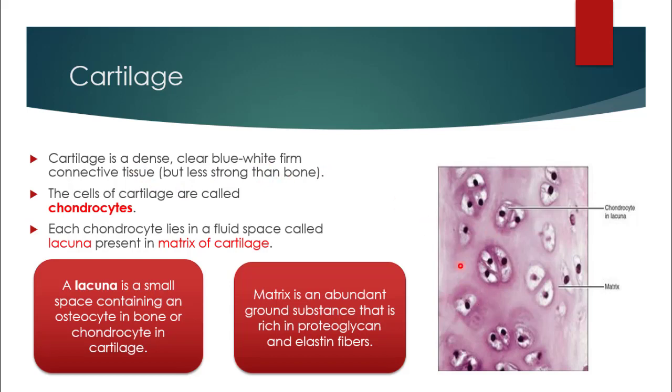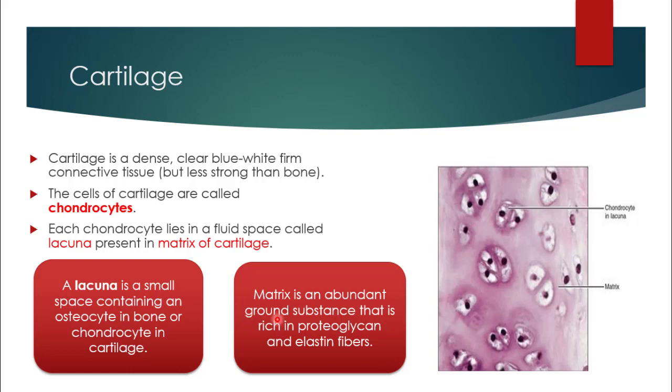Here is a microscopic picture of cartilage. The cells of cartilage are called chondrocytes. Each chondrocyte lies in a fluid space called lacuna present in the matrix of cartilage. Here is the chondrocyte in lacuna and this portion is called matrix. Now first of all, what is lacuna? A lacuna is a small space containing an osteocyte in bone. Osteocytes are the cells of bone, or chondrocytes in case of cartilage.